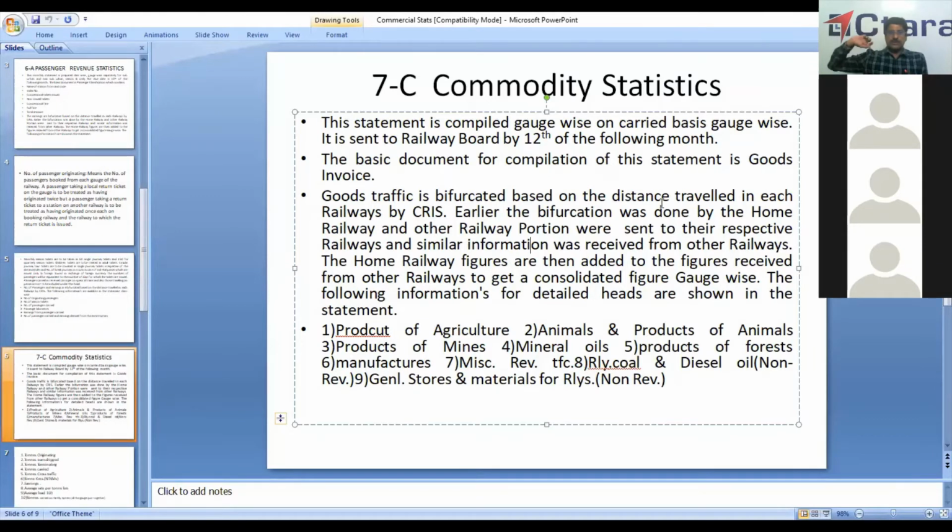Earlier, the individual railways used to compile this statement and send it to the counterparts in other railways. Similarly, we used to receive from other railways and we club both together. Now after CRIS has taken over, the entire thing is being done in the system.